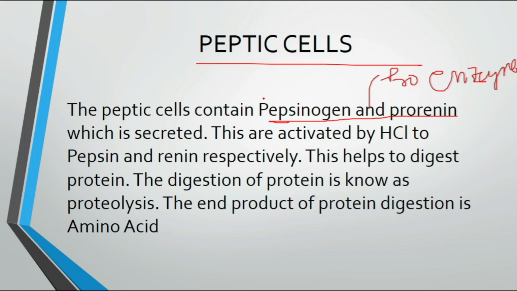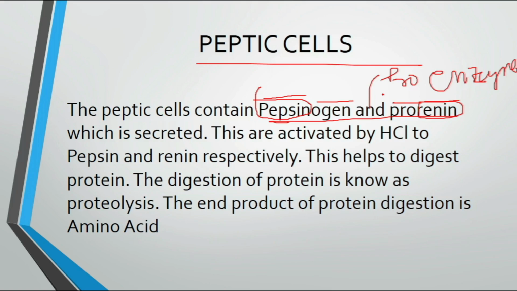See here pepsin and here renin. So it is pro added and ogen added. If you can see ogen or pro added in anything, then you will understand that it is a proenzyme, and when it is not added, it is an enzyme. So this helps to digest protein. The digestion of protein is known as proteolysis. This means the process of digestion of protein is called proteolysis.